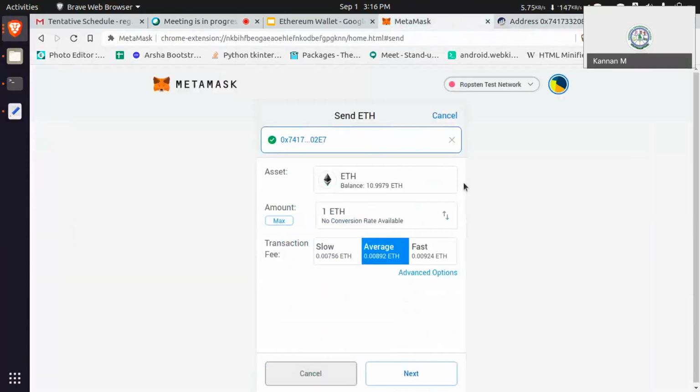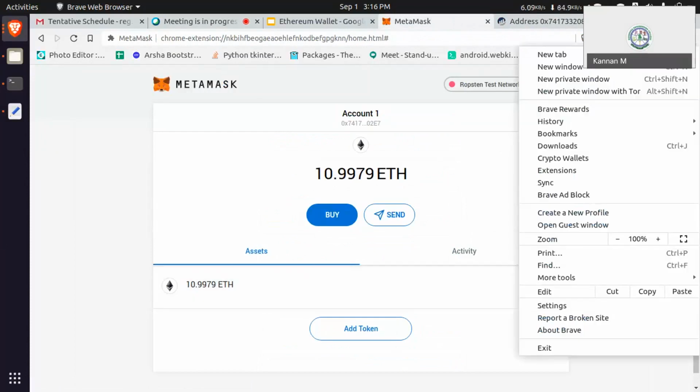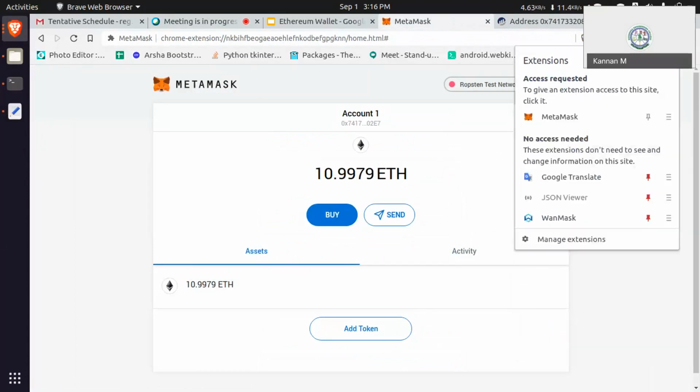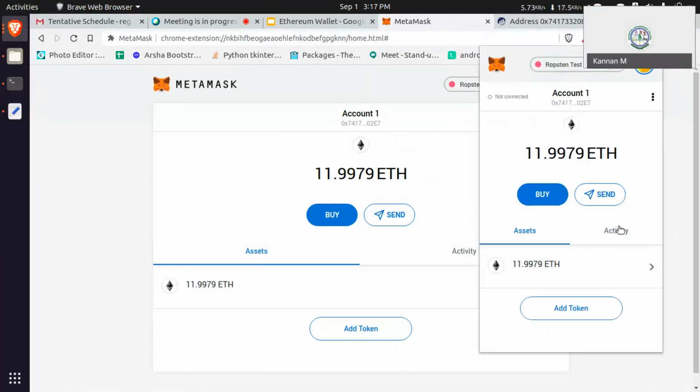Transfer. So how can I view it? Suppose I close the tab, how can I once again go to MetaMask, sir? Here it will show. If you close this window, you just click that icon. It will show your entire thing. Understand?